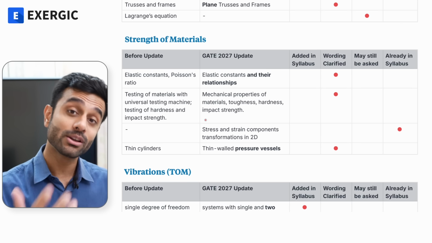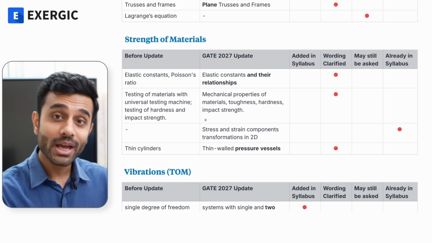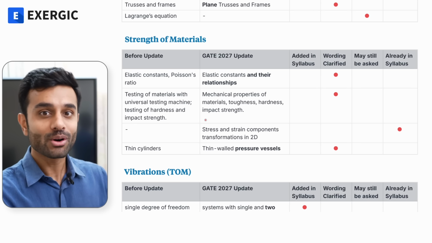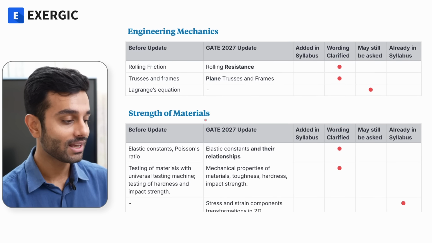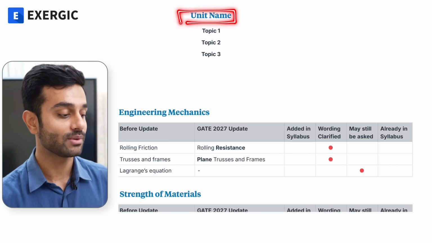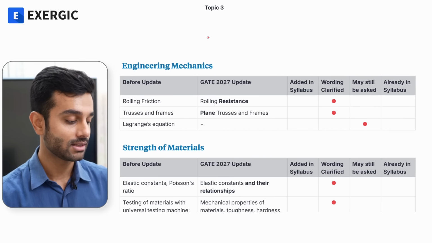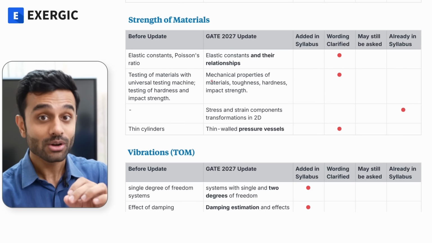Now how do you define those properties? How do you test those properties? How do you compare those properties among different materials? All of that comes under this. So earlier testing, one of the subtopics, was only written in the syllabus. Now the broad topic name has been written, which already includes testing. So if you think UTM testing has been removed from the syllabus, absolutely not.